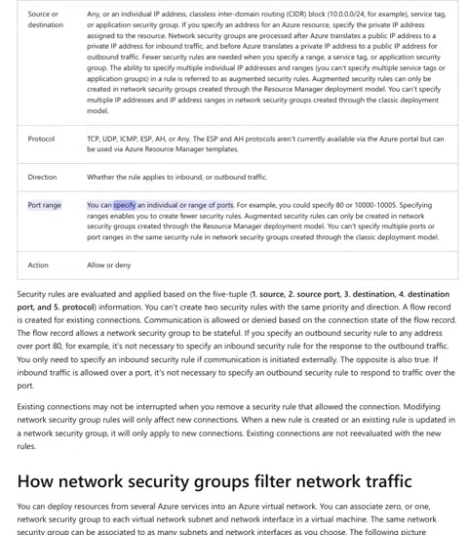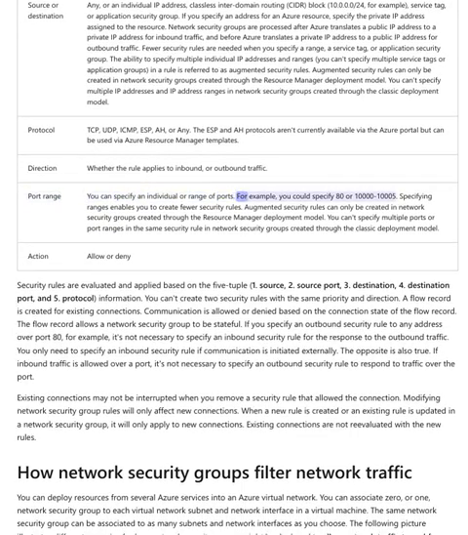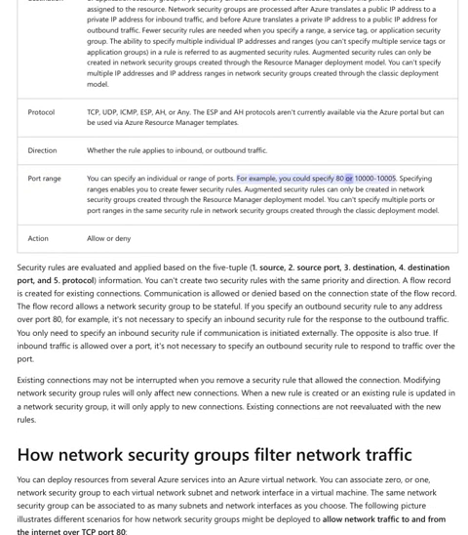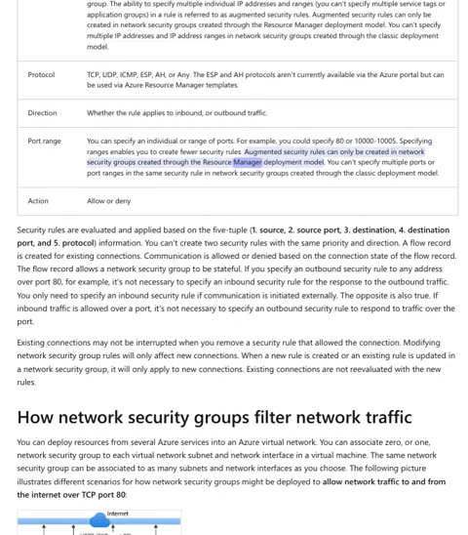Port range: you can specify an individual port or a range of ports. For example, you could specify 80 or 10000-10005. Specifying ranges enables you to create fewer security rules. Augmented security rules can only be created in network security groups created through the Resource Manager deployment model.